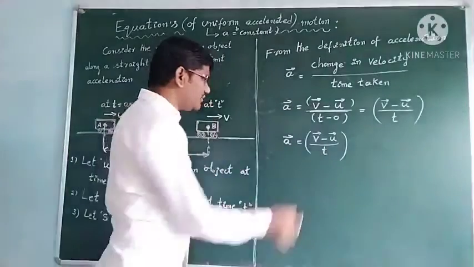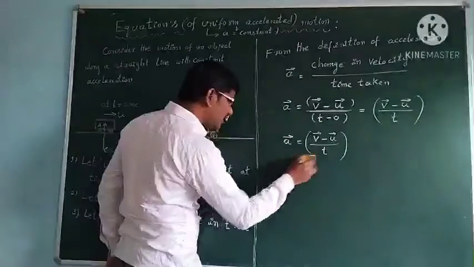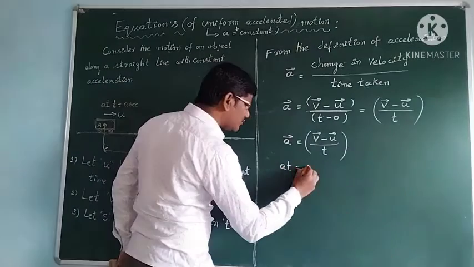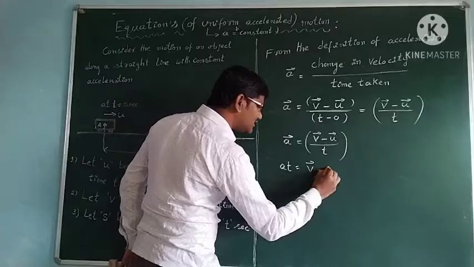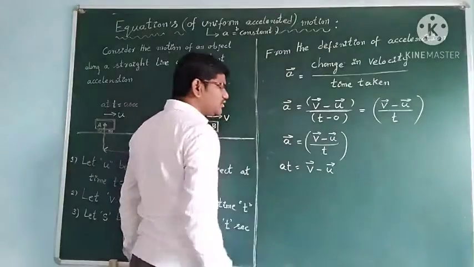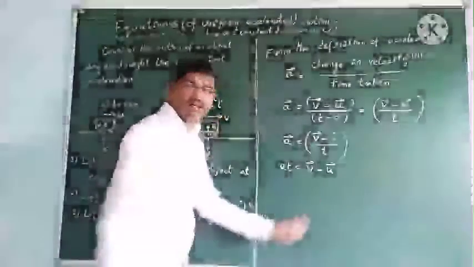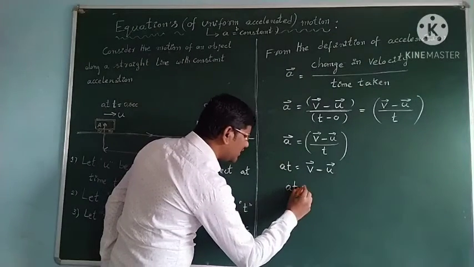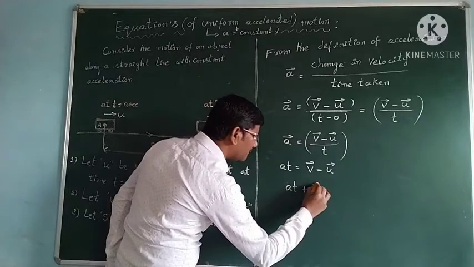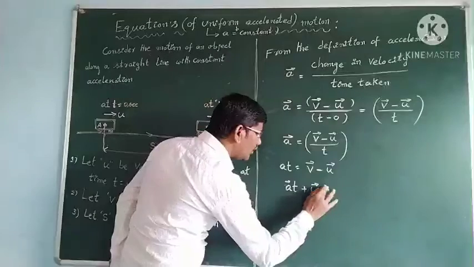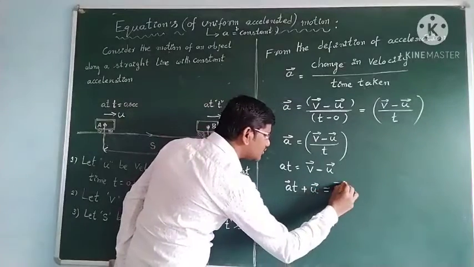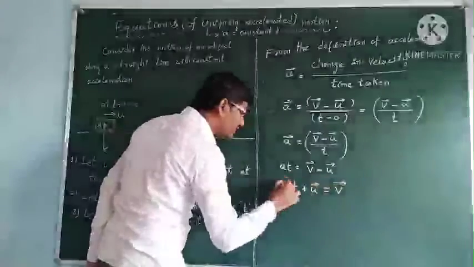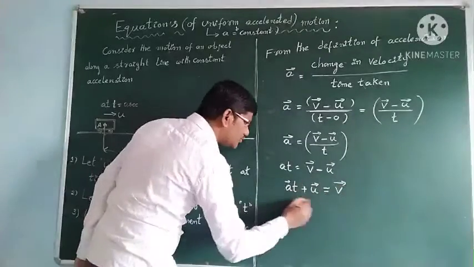Then do the cross multiplication. So a into t is equal to v bar minus u bar. Now bring the minus u bar to the left hand side, where it becomes plus. So a into t plus u bar is equal to v.